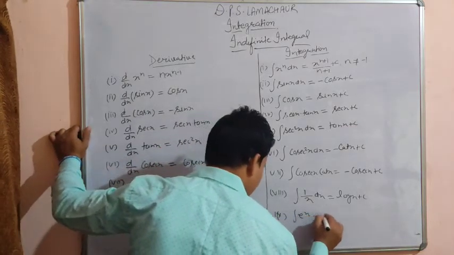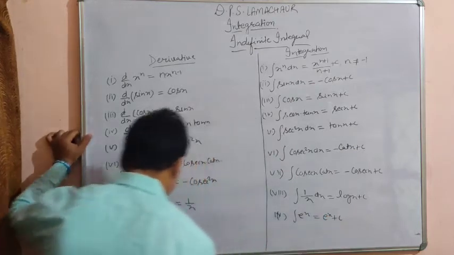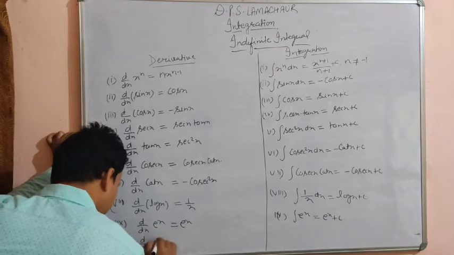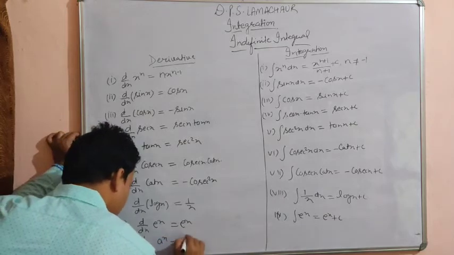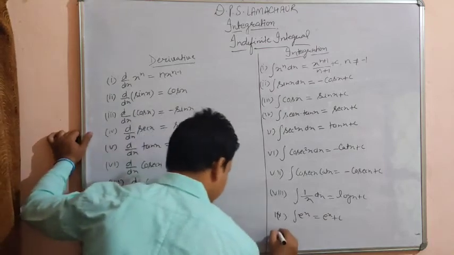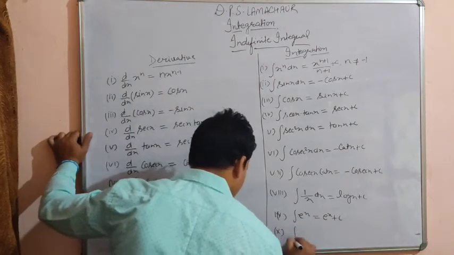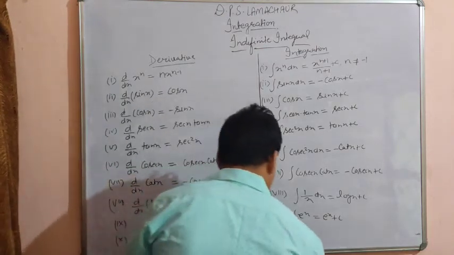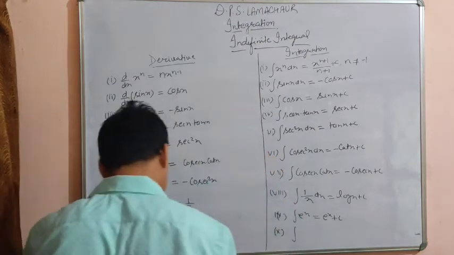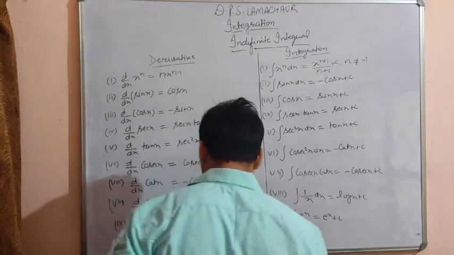Integration of e to the power x is equal to e to the power x plus c. Derivative of a to the power x is equal to a to the power x log a base e.